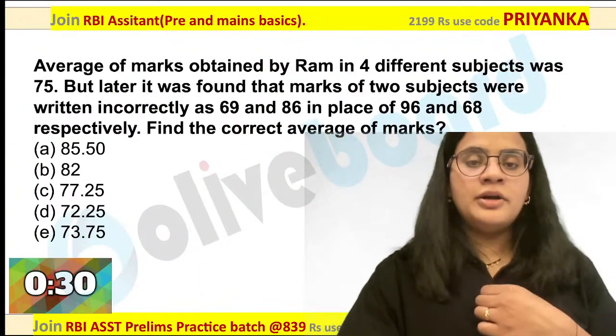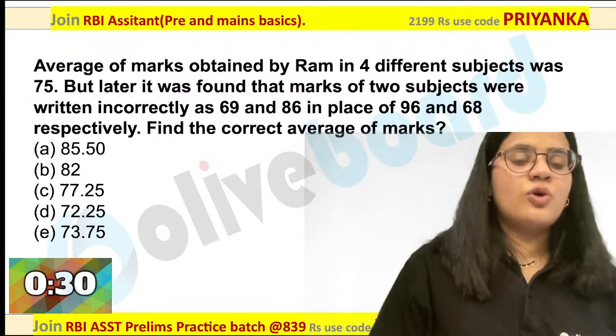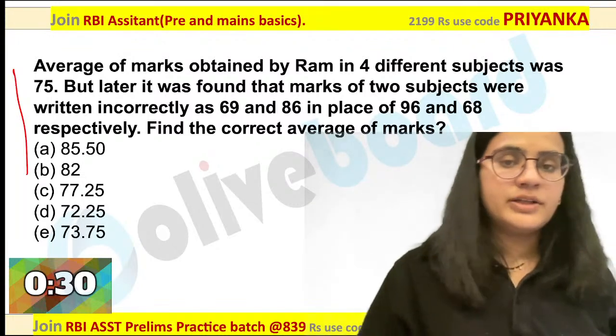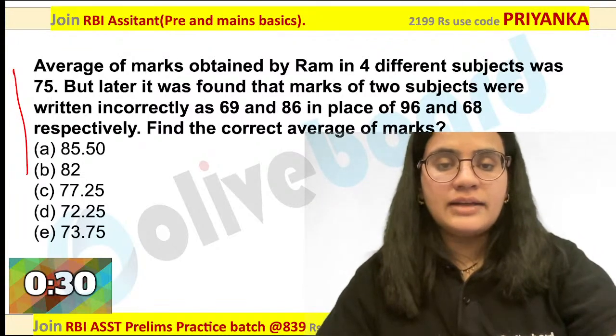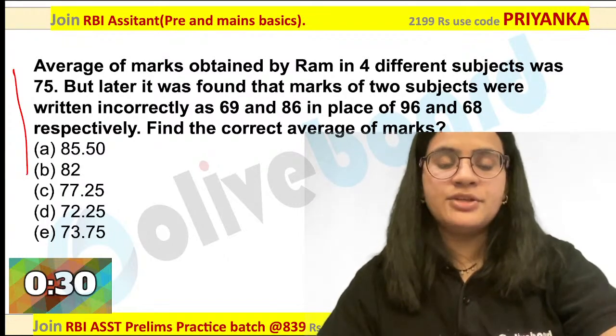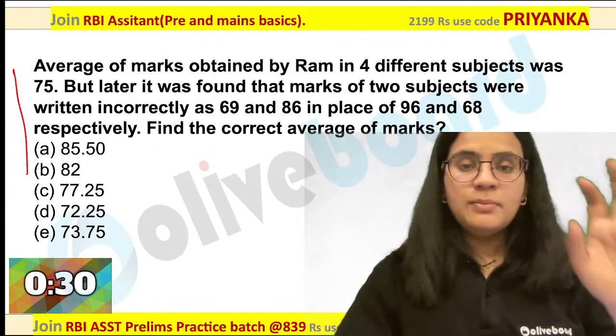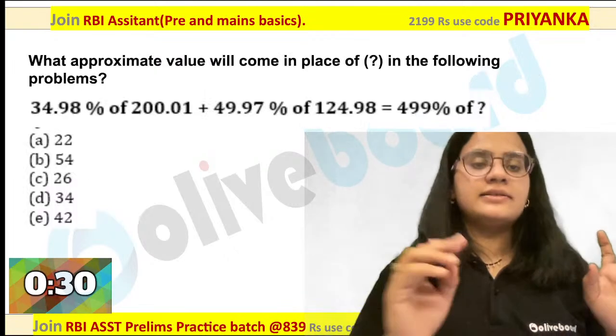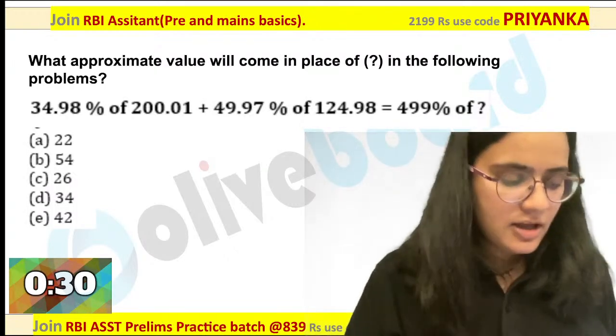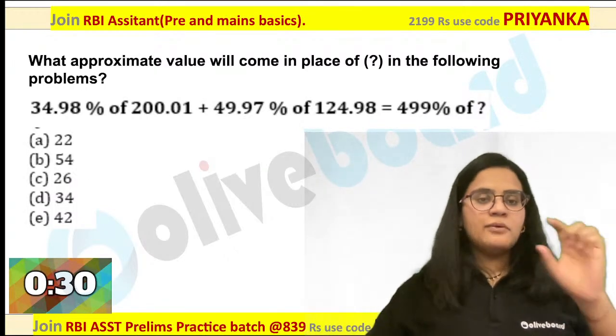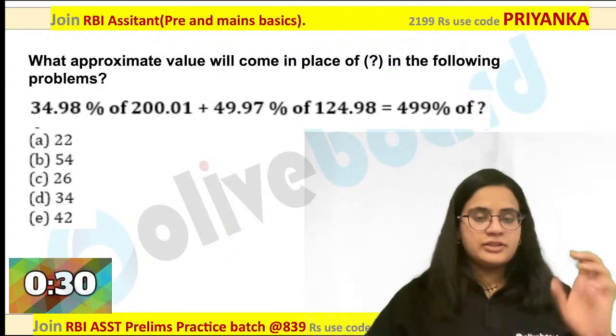Let us quickly move on to the last question. Now this question is homework for the arithmetic section over here. I want all of you to try this question as homework and you can mention your answer in the comment box. We will move on to the next part over here, that is nothing but the simplification part. 5 questions we are done with. Now we are going to move on to the next part based on simplification.